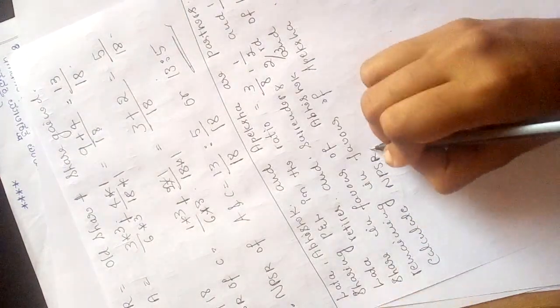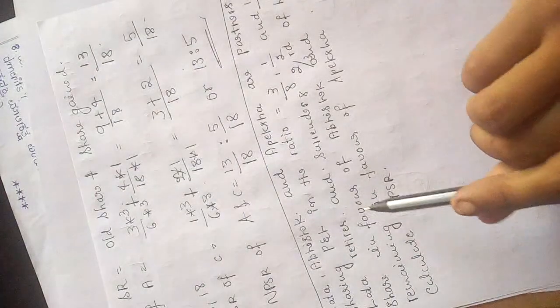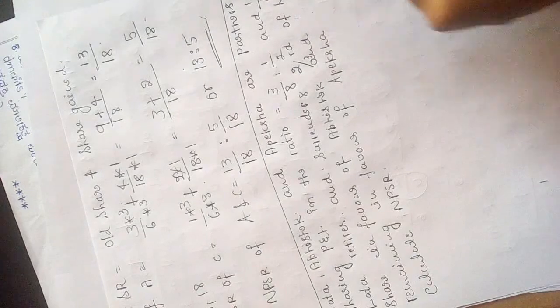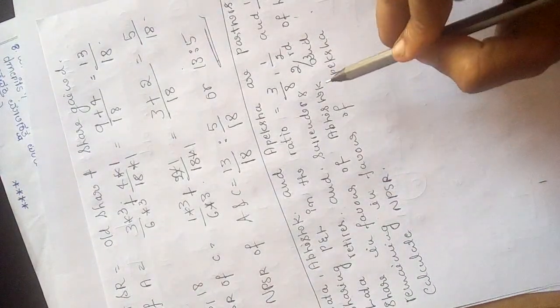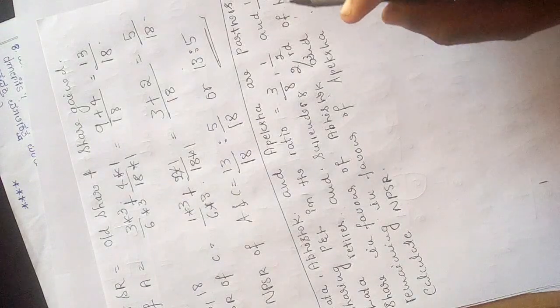new profit sharing ratio. So read the question carefully. So here Lata, Abhishek and Apeksha are the partners. So their share is given in a fraction form. So we need to calculate in a ratio form. Then Lata is retiring. That means Abhishek and Apeksha are continuing in the firm. Okay. So now what happens? Lata retires and surrenders 2/3 of her share in favor of Abhishek. So 2/3 is given to Abhishek.